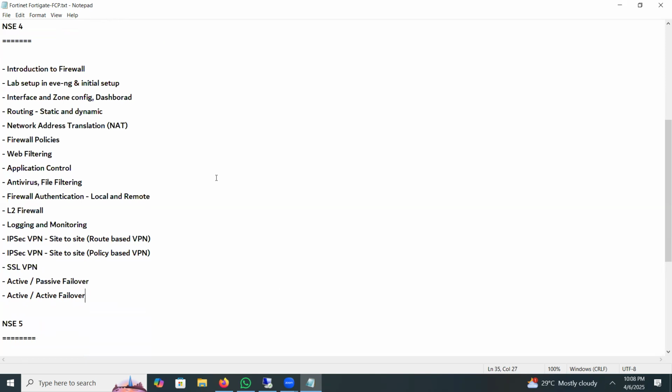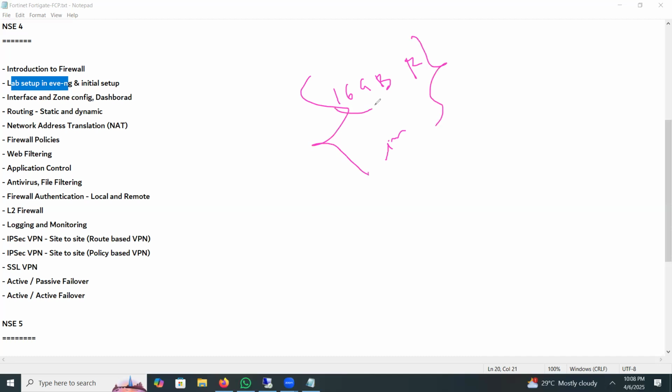First we can discuss the lab. We'll do the lab in EVE Engine. For this lab, you need at least 16 GB of RAM.